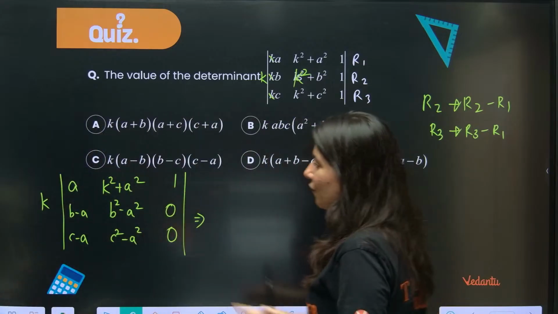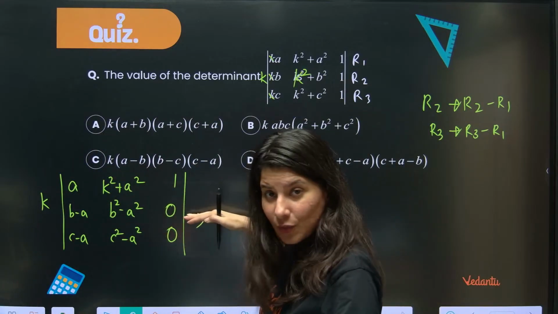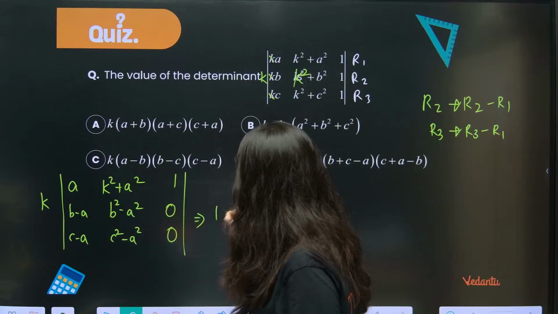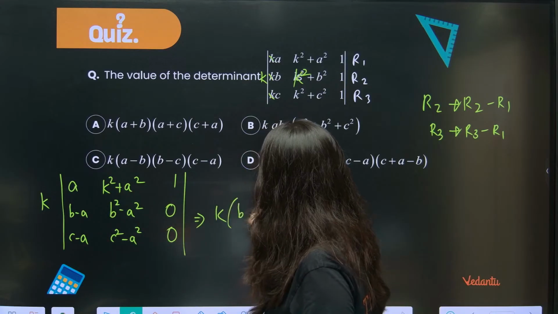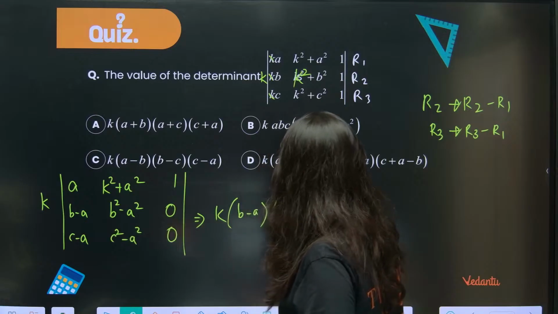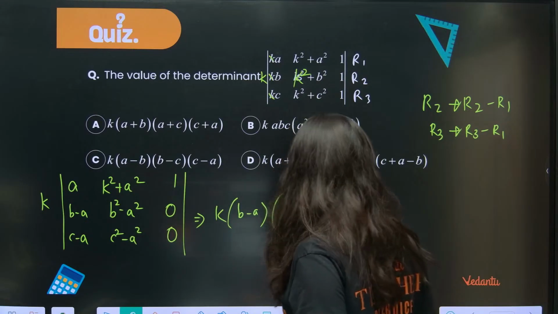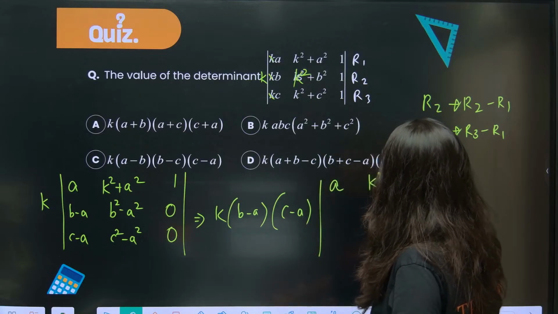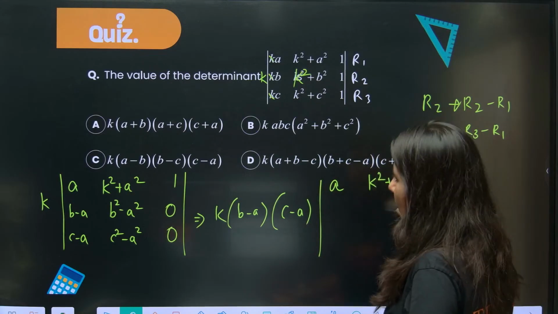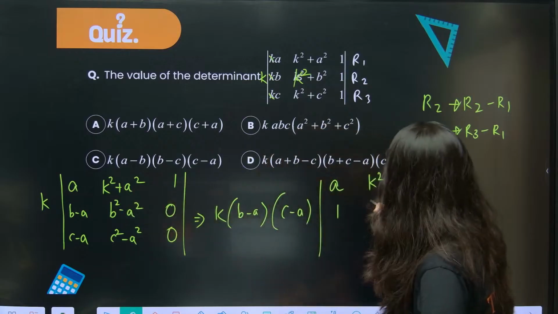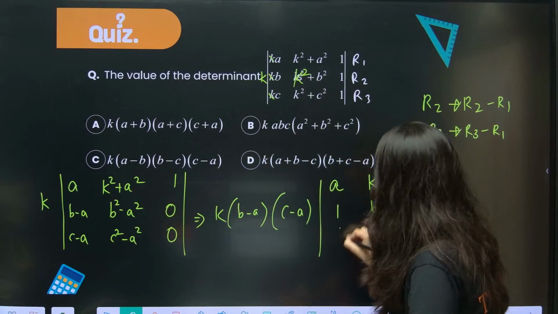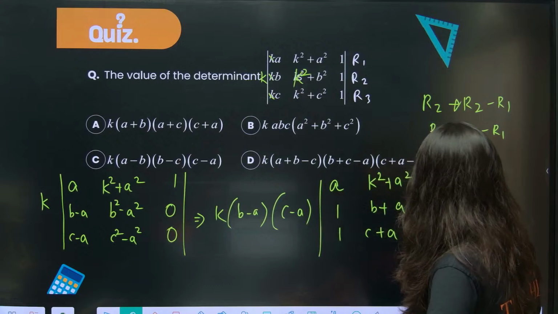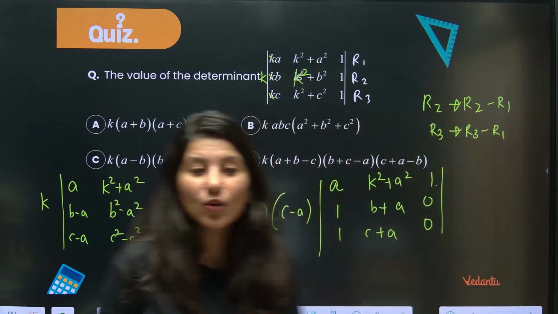Okay. So now from row number 2, B minus A is coming out, from row number 3, C minus A is coming out. So this is A, K square plus A square, and this is 1. From this, 1, B plus A and 1, C plus A, this is 0, 0. Now is the time that you can open the determinant.